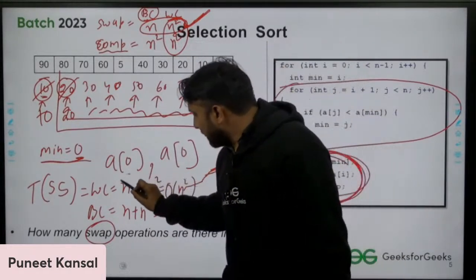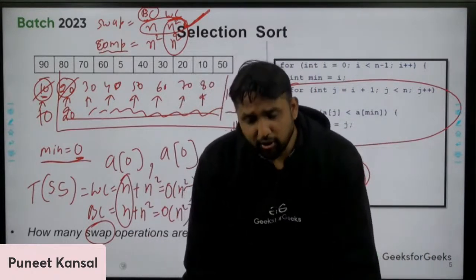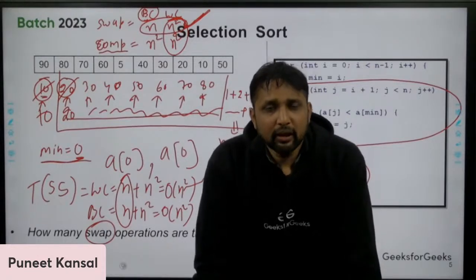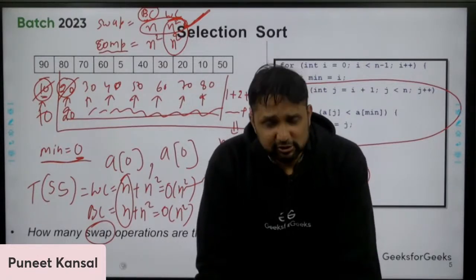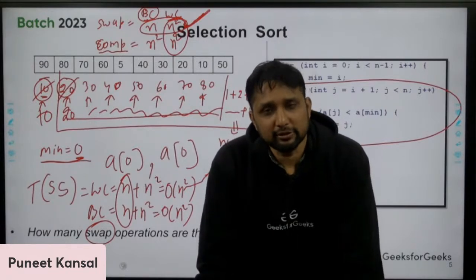So this is the reason. We can say that the answer is that the number of swaps in selection sort is n, and in bubble sort that is n square. That's why selection sort is better than bubble sort.